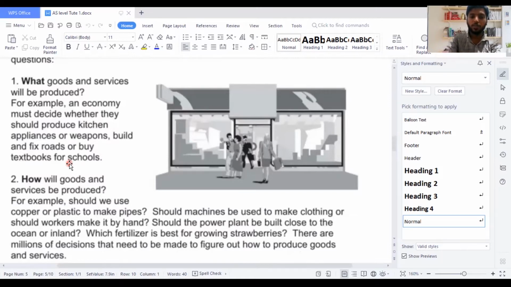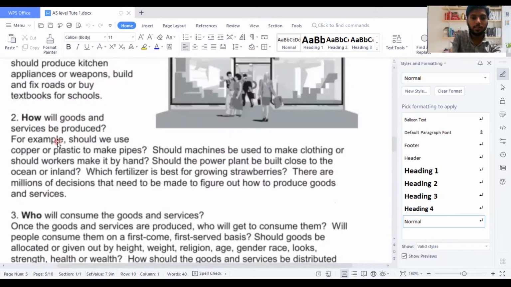for whom to produce. When I speak about how to produce, the question is how goods and services will be produced. For example, should we use copper or plastic to make pipes? Should machines be used to make clothing, or should workers make it by hand? Should the power plant be built close to the ocean or inland? Which fertilizer is best for growing strawberries? There are millions of decisions that need to be made to figure out how to produce goods and services.